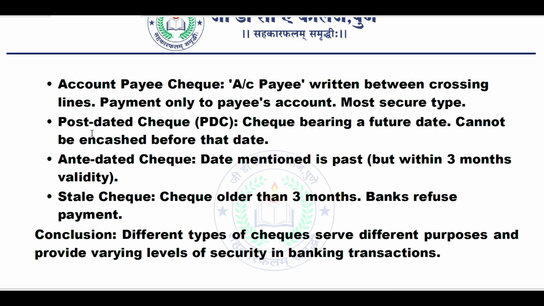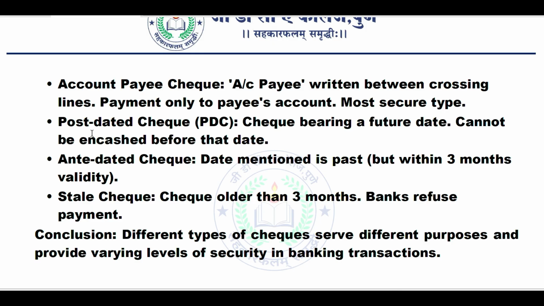Post-dated cheques, that is PDC, as we call them. A cheque bearing a future date cannot be encashed before that date. Antedated cheque, where the date mentioned is in the past but within 3 months of validity, is called an antedated cheque. Stale cheque, a cheque older than 3 months, the bank refuses payment.